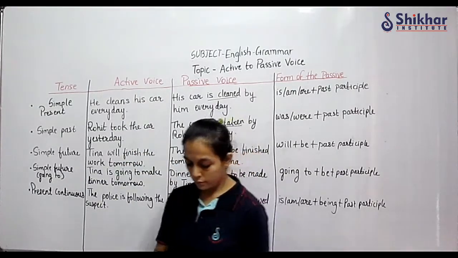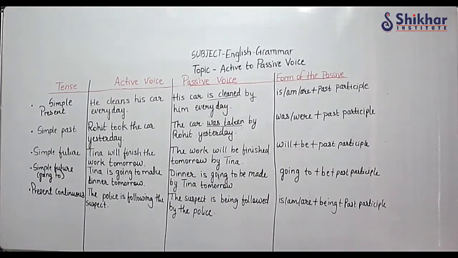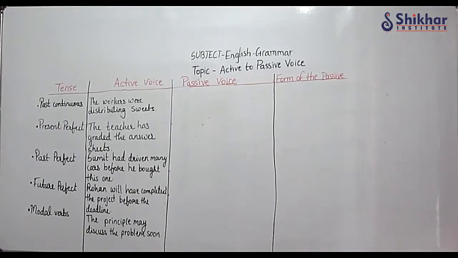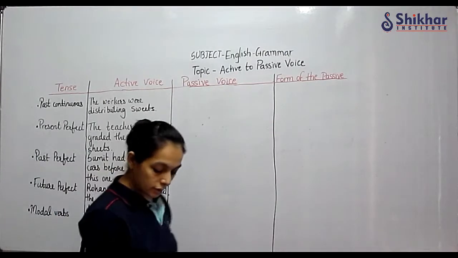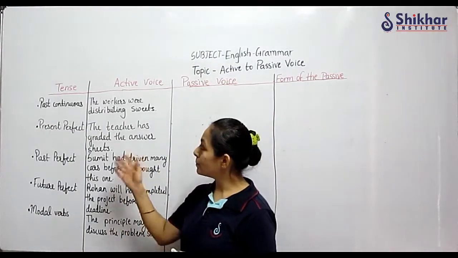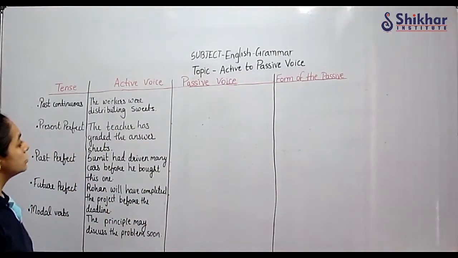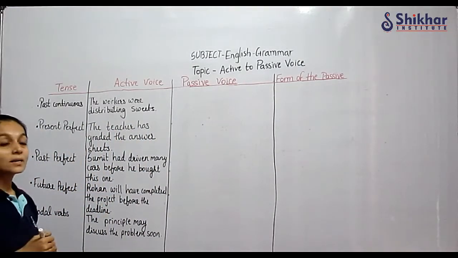Okay. Now let us see further. Till present continuous tense we have done. Now further we'll see past continuous tense. The workers were distributing sweets. So what is the formula for past continuous tense?